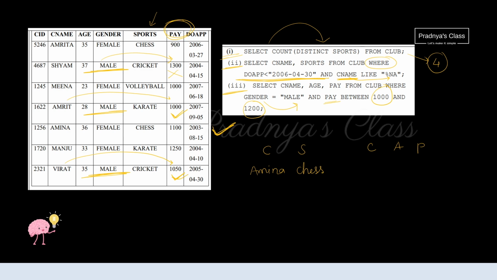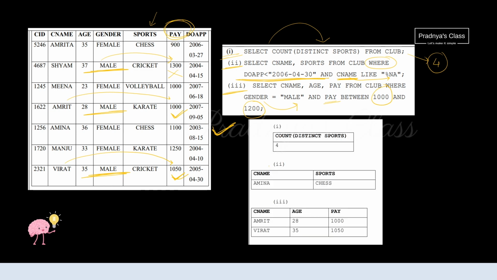In this way we will be printing the name of those records. The first is Amrit, the second record is Virat. Age of Amrit is 21, age of Virat is 35. And finally we have to mention the pay of both of them. You will be writing the answers of these queries in this way. Draw a proper table and write the column header too.